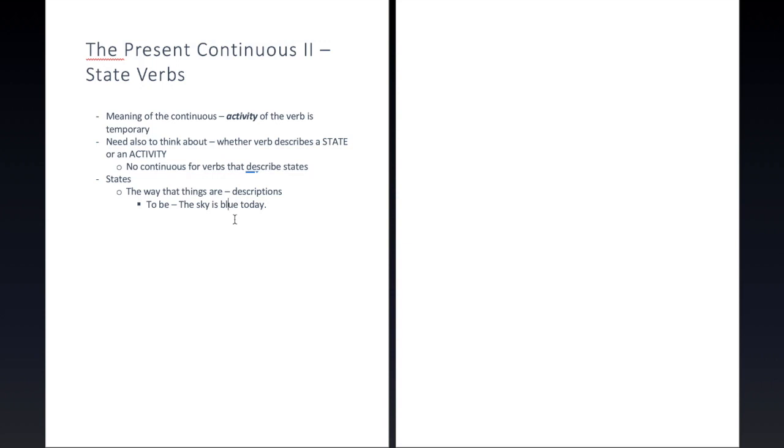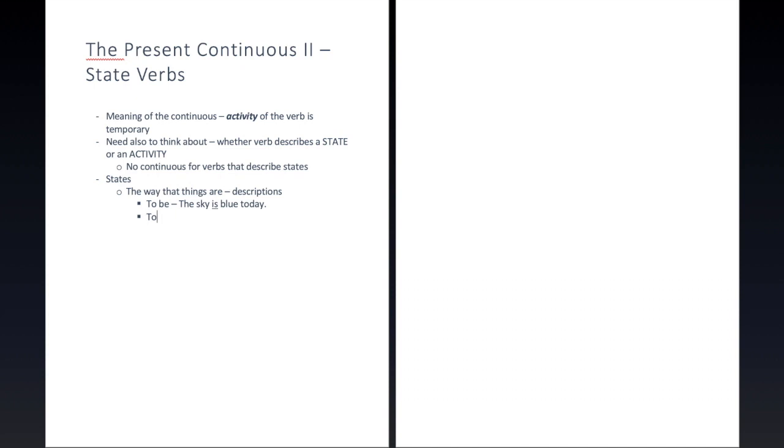So the sky being blue will always be a temporary situation. But since we are describing just a state and not an activity, now this is not an activity, notice. Nothing is doing anything here, it just is a certain way. And so this is a description, this is a state verb, and we will not use the continuous for this verb.